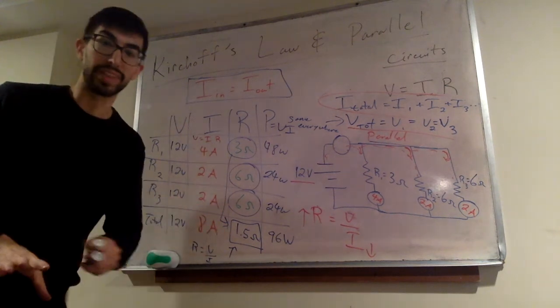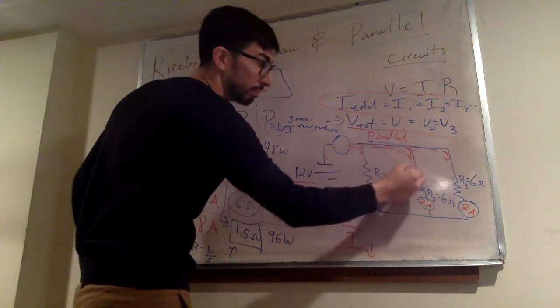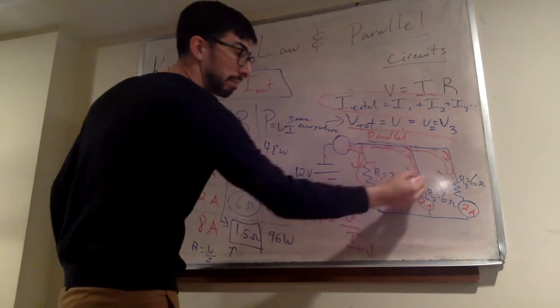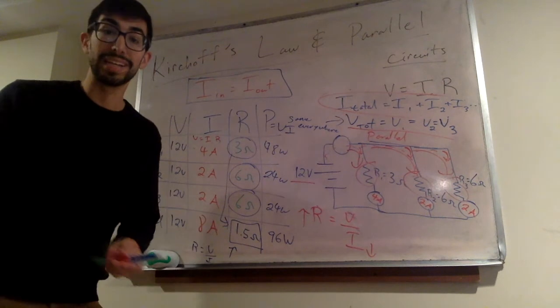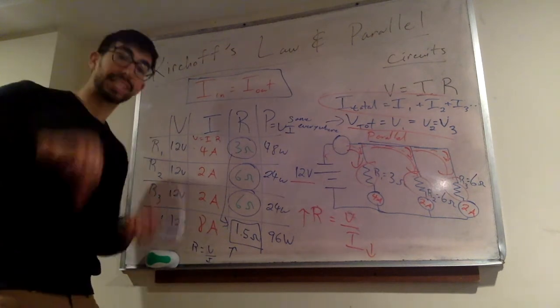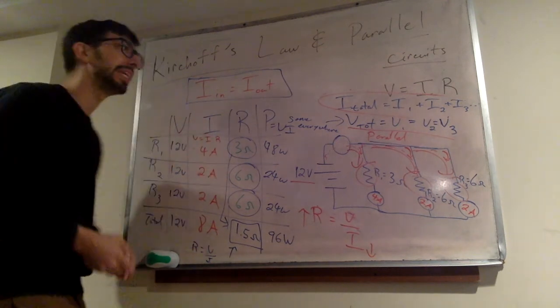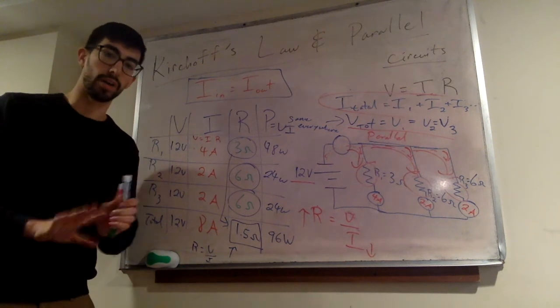The easiest way to think of this is like traffic on a highway. What we added is more lanes to this highway. Yes, these lanes have potholes. Those are the resistors, they have potholes. But more lanes mean it's easier for traffic to flow, which means more current, less resistance. More resistors in parallel means less resistance and more current.